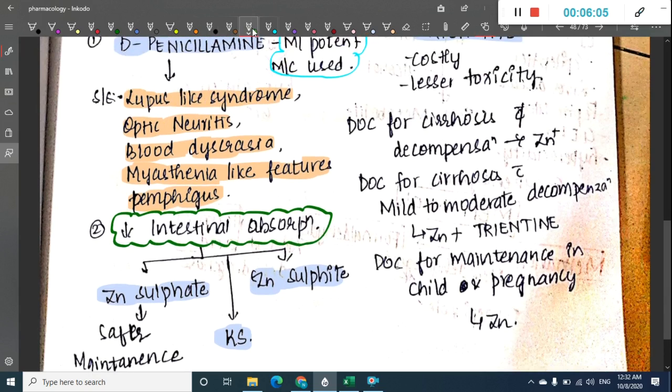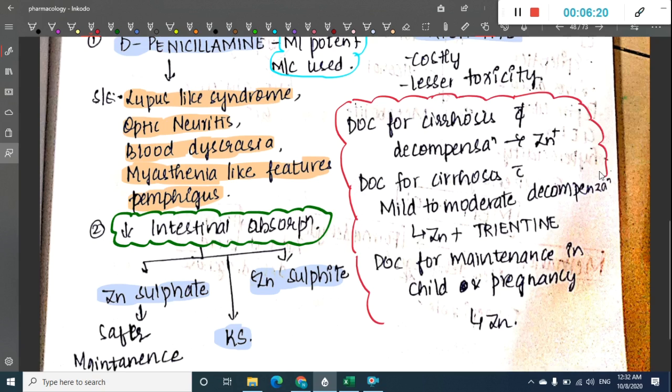There are also some other important one-liners in Wilson's disease. If you were asked what is the drug of choice for cirrhosis without decompensation, it is zinc.